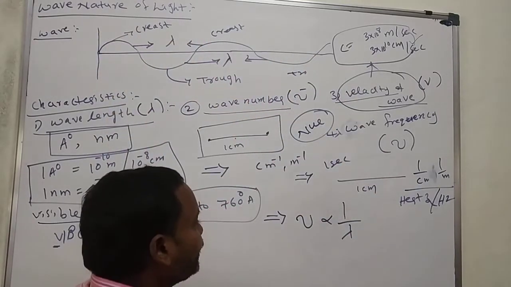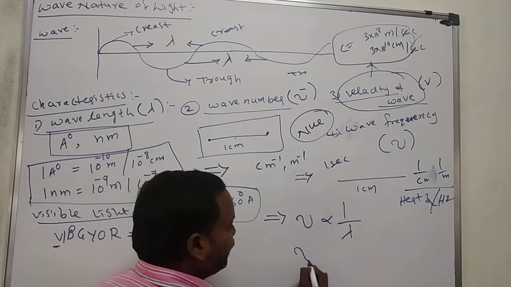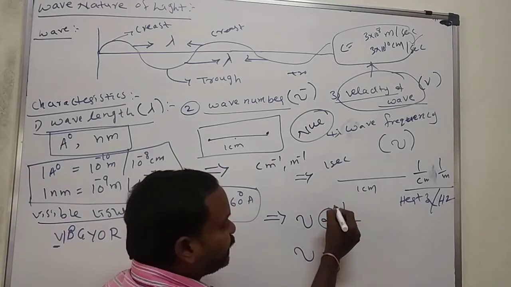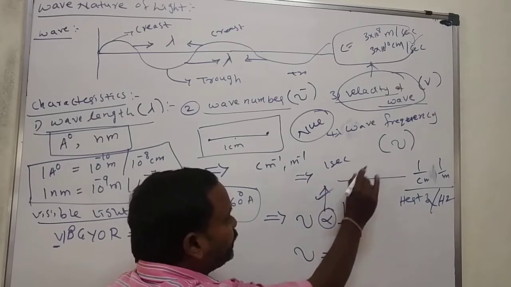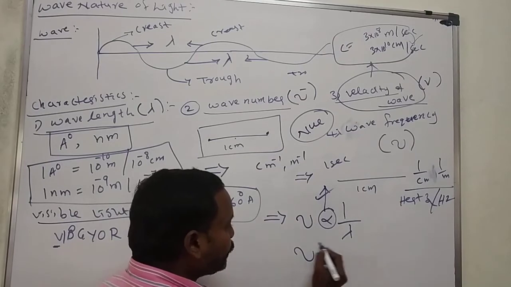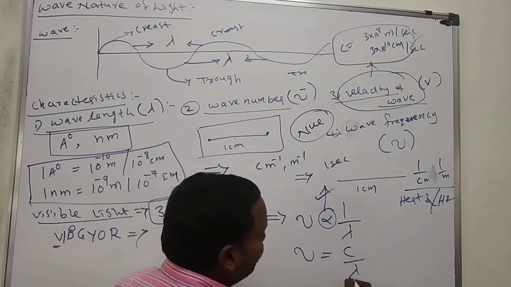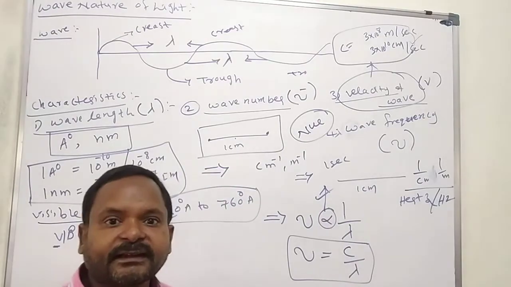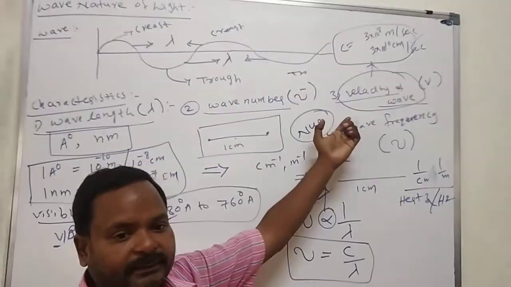That means here I am removing the proportionality constant and putting another constant. Then nu is equal to c by lambda. C is what? Velocity of light, it is a constant.